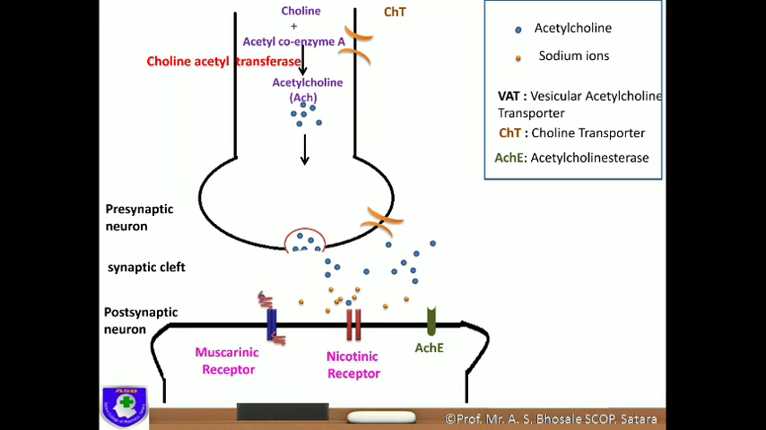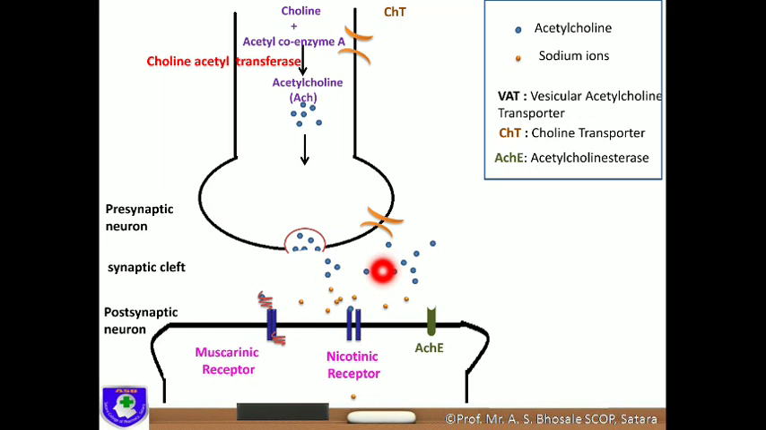Now some molecules bind to the nicotinic receptor. This nicotinic receptor is an ionotropic receptor. It means when the acetylcholine molecule binds to this nicotinic receptor, stimulation of the nicotinic receptor occurs, and due to the ionotropic receptor there is opening of the ion channel and influx of sodium ions. These are the two acetylcholine receptors, the muscarinic receptor and the nicotinic receptor.